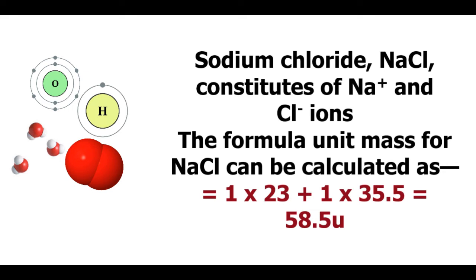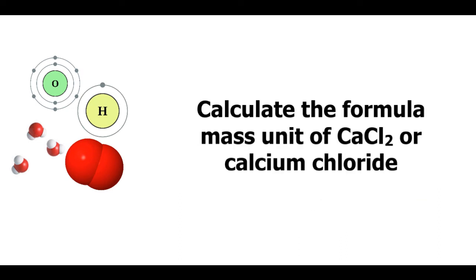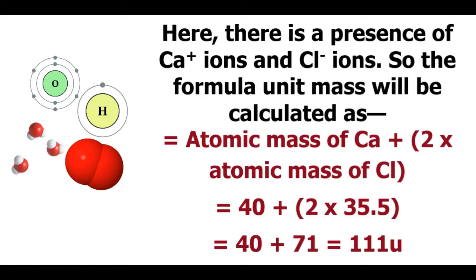The formula unit mass for NaCl can be calculated as 1 into 23 plus 1 into 35.5, which will give us 58.5 U. Another example, calculate the formula mass for CaCl2 or calcium chloride. Here there is a presence of Ca plus ions and Cl minus ions.